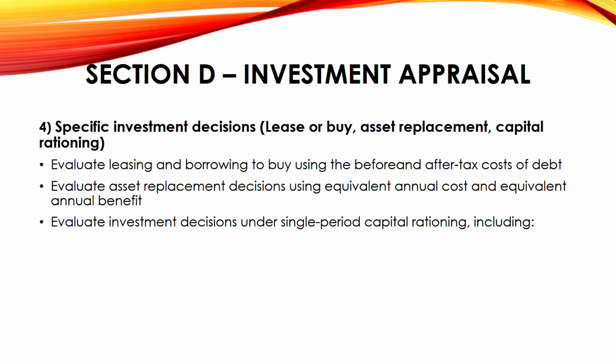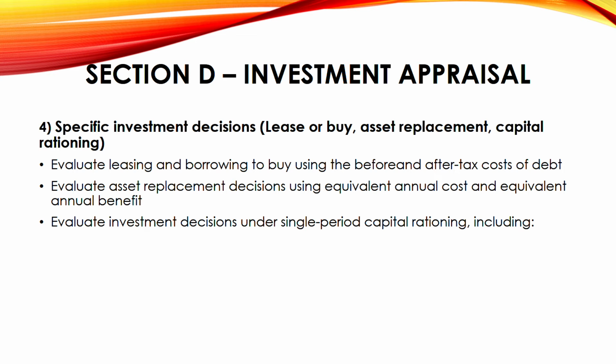Next, single period capital rationing. Now capital rationing, there are two types. One is single period, one is multi-period. Multi-period we are not studying in this course, we are studying it in AFM when we go to the advanced level. We are only studying single period capital rationing.